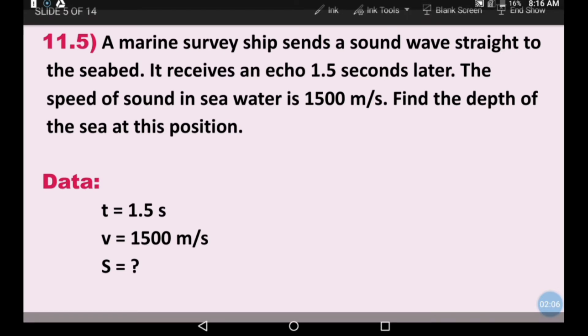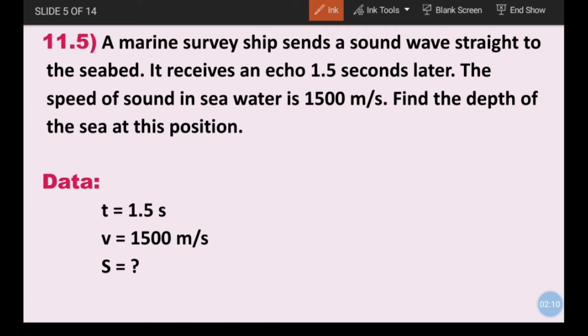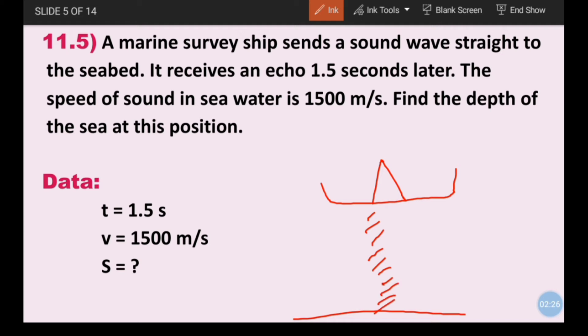Now let's solve numerical 11.5. A marine survey ship sends a sound wave straight to the seabed. Okay, this is a marine survey ship and it sends a sound wave straight to the seabed.